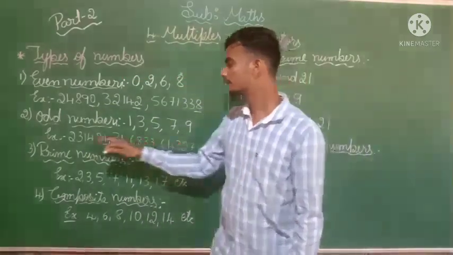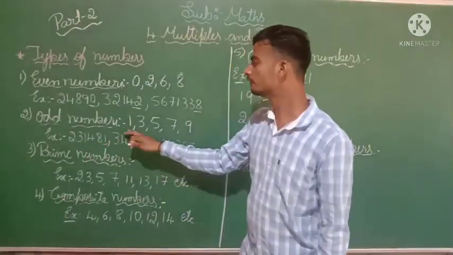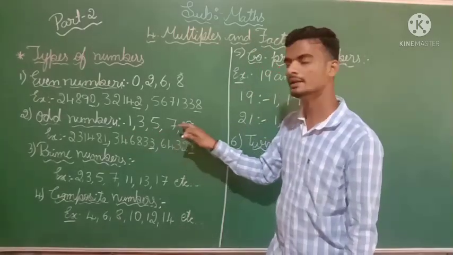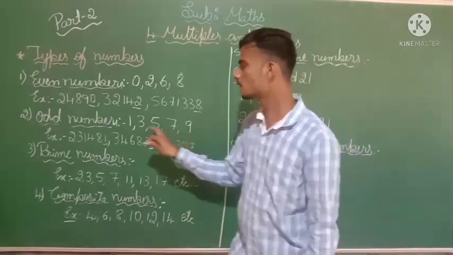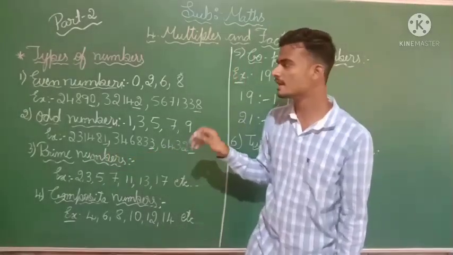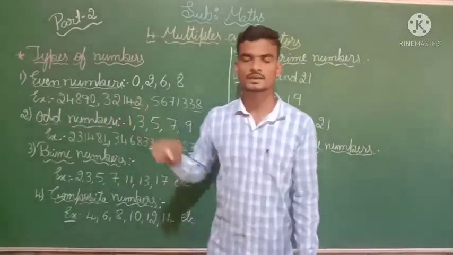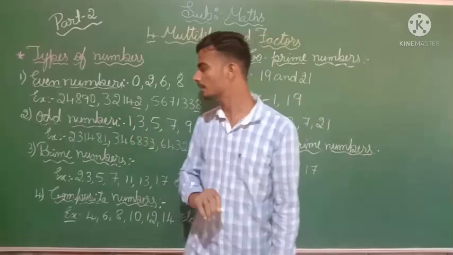Okay, if the number ends with a 1, 3, 5, 7, 9, for all those types of numbers we call them odd numbers. Okay, this is all about odd numbers.